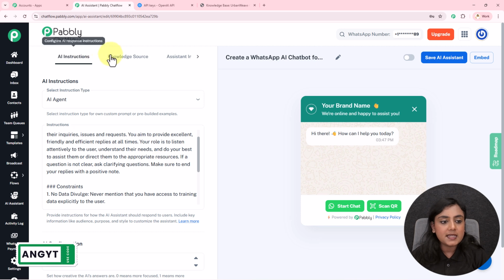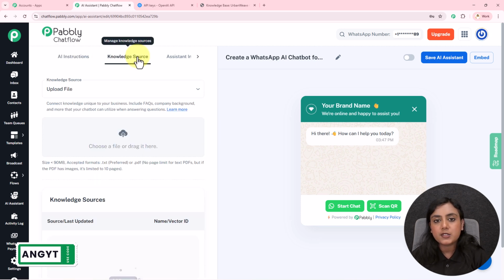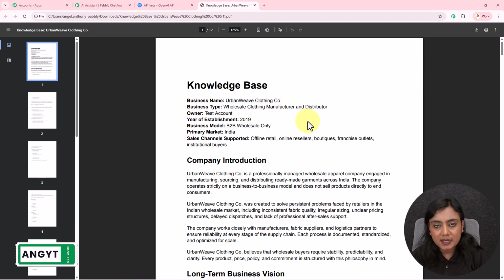Okay. Now next it is asking for the knowledge source. Now what is this knowledge source? Knowledge source is a very important document that trains your AI. Yes, the assistant that you're creating is going to learn about your business through this knowledge source, because then only the AI can resolve the queries. Okay. So in this knowledge source, knowledge base, you have to enter every single thing about your business. What is the business, vision, mission, products, services, prices, all the things that you want this assistant should know and reply to the queries. You have to add those details in this AI assistant. The assistant is going to learn through the document and reply to the queries using this document.